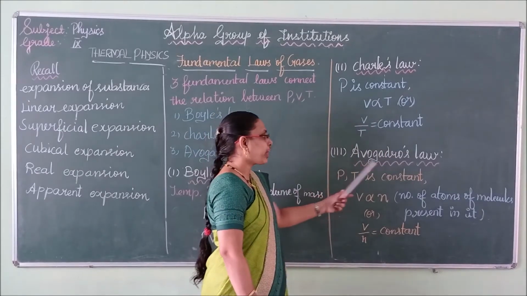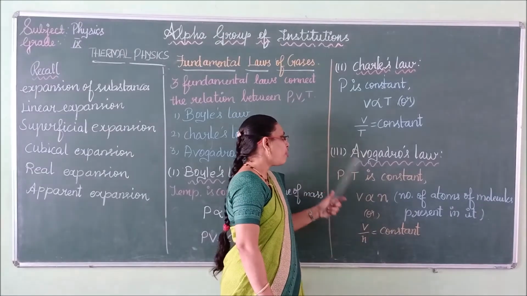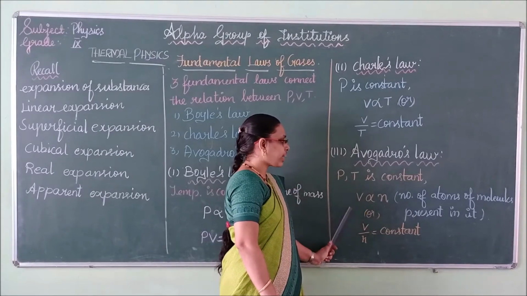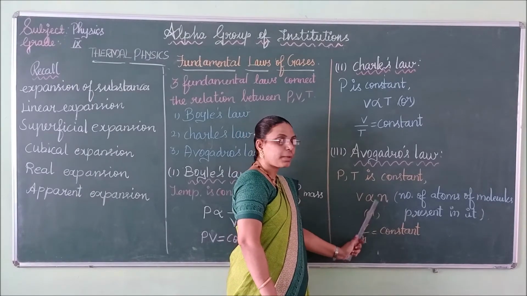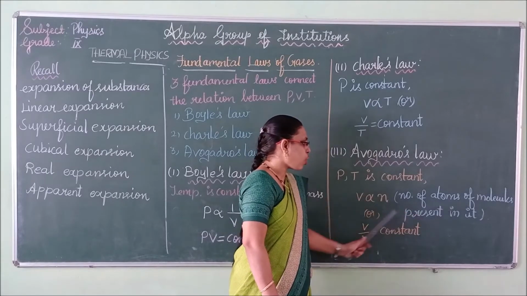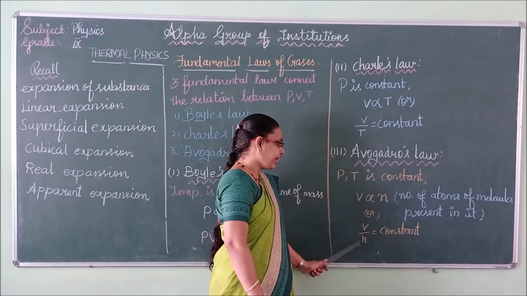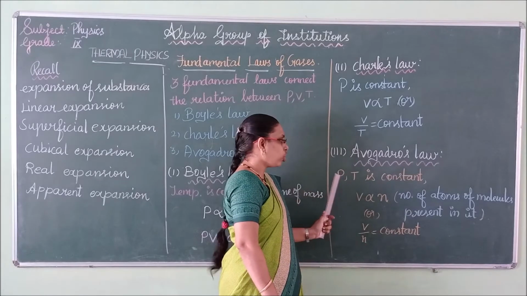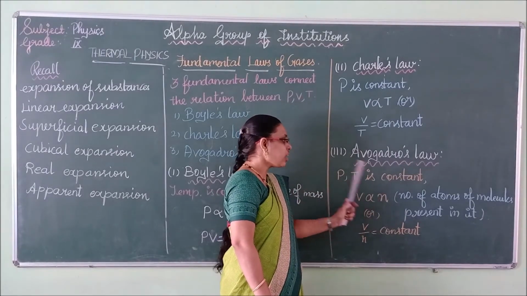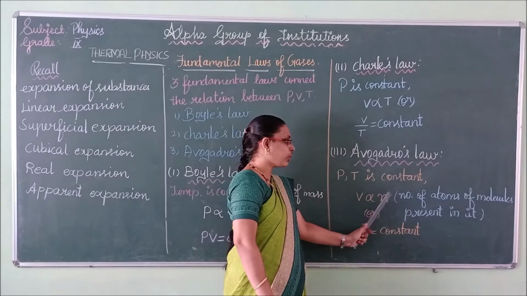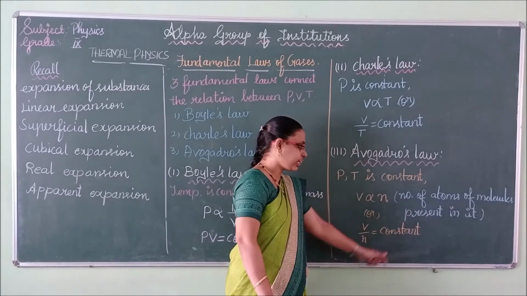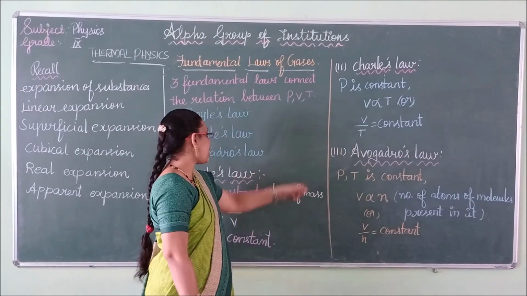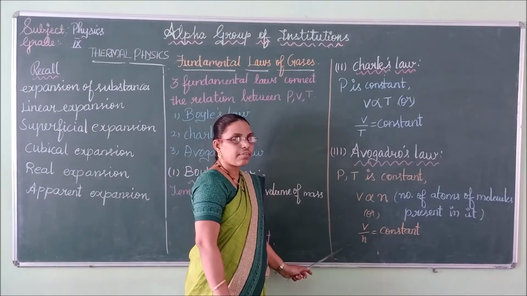Okay, next Avogadro's law. Here what will happen? Pressure and temperature will both be kept constant. The volume of the gas is directly proportional to the number of atoms or molecules present in it, or we can write it as V by N equal to constant. All these three laws, that means Boyle's law, Charles' law and Avogadro's law,